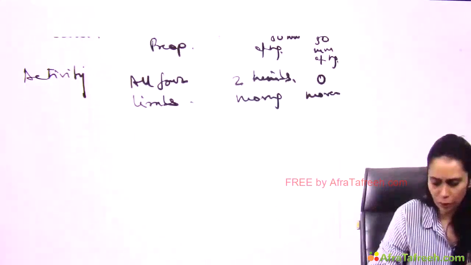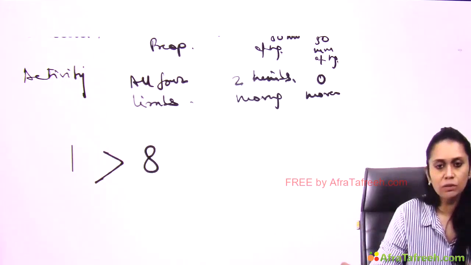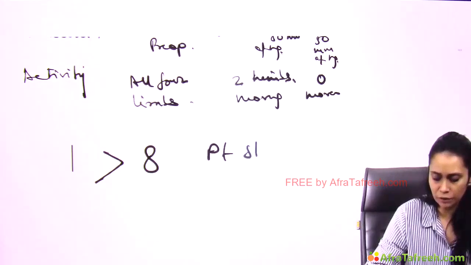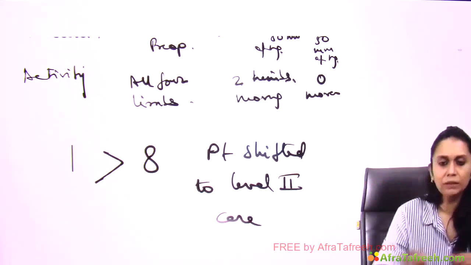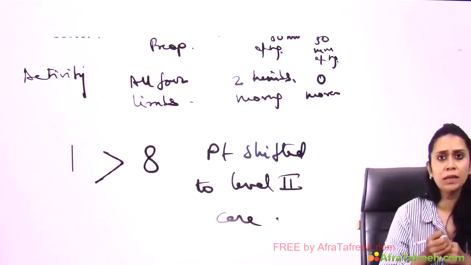If the score is more than 8, right? If the score is more than 8, then patient shifted to level 2 care. Right, everyone? So this is modified Aldrete scoring. What is important in it?